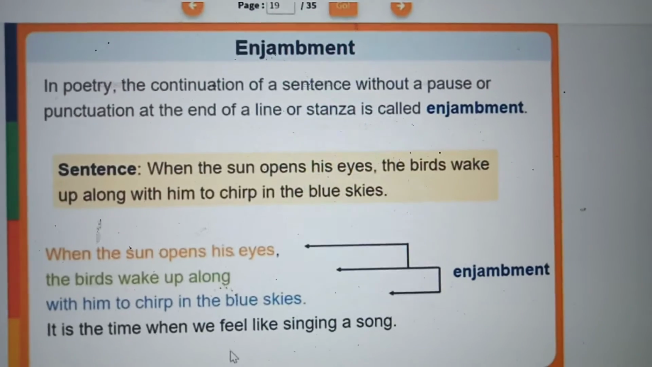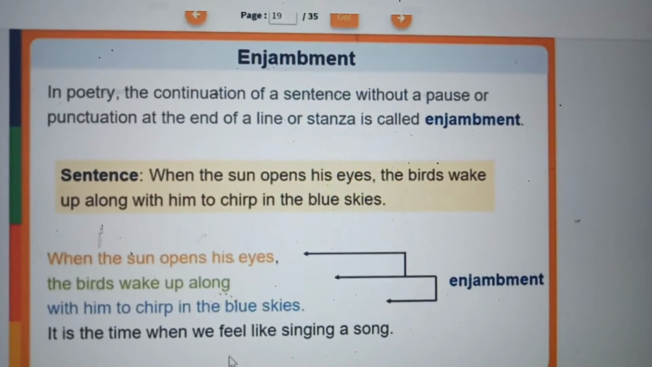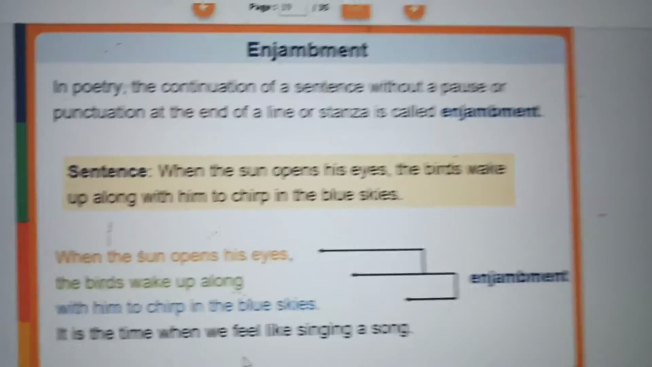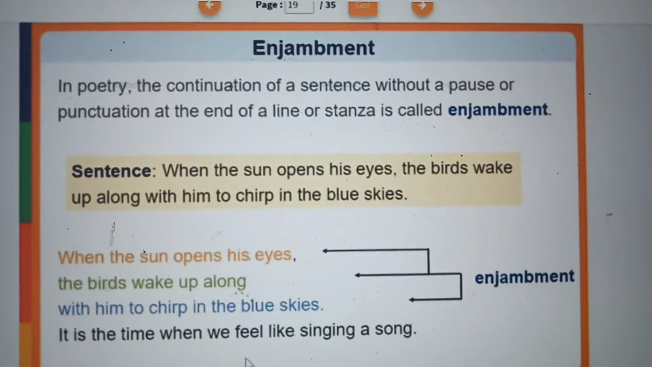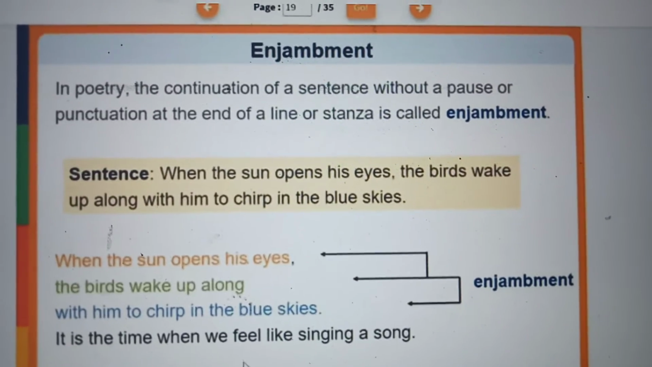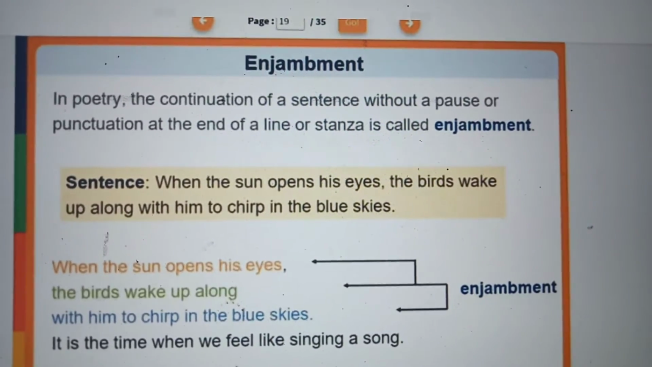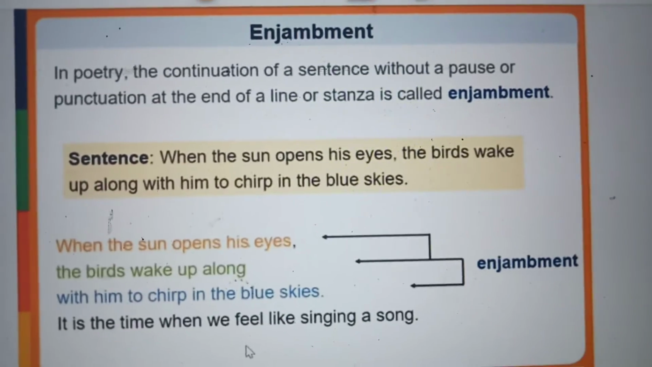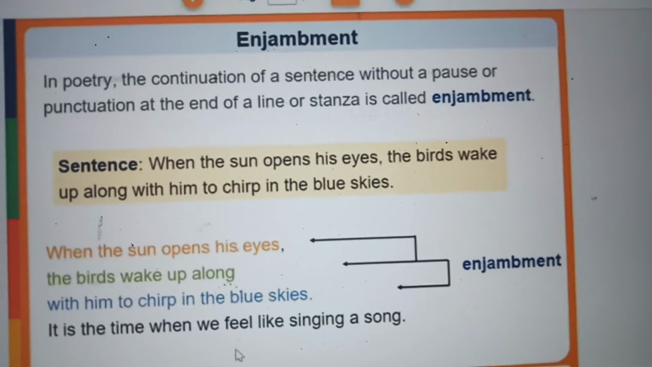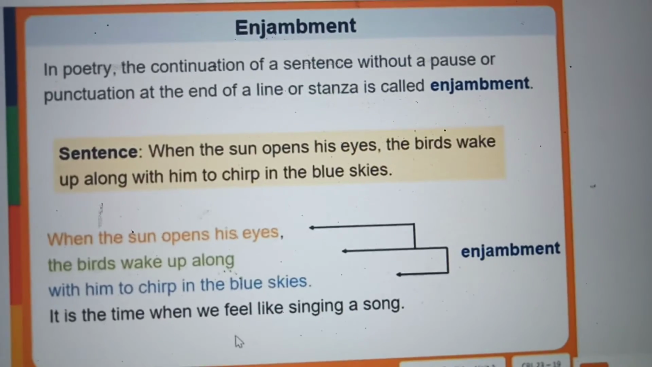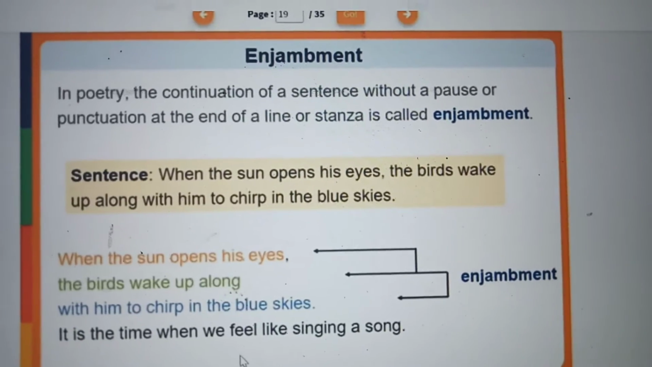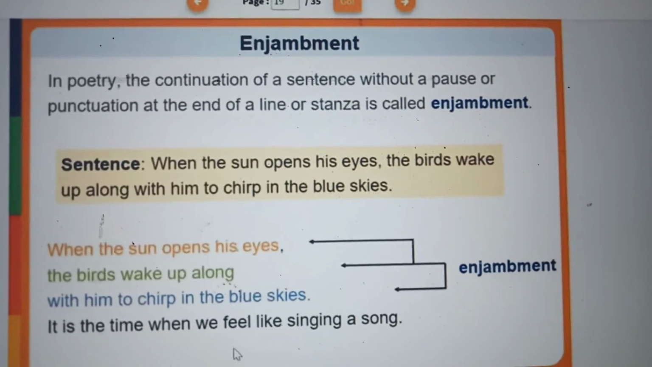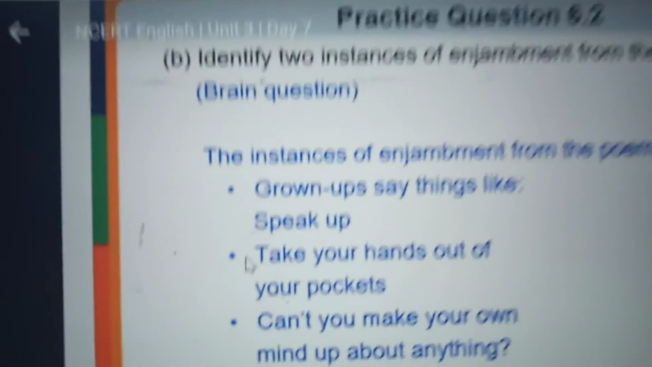So like this, if there is a continuation of the sentence without a pause or punctuation at the end of the line or stanza, it is called enjambment. If it is a sentence, there is nothing like that. When the sun opens his eyes, the birds wake up along with him to chirp in the blue skies. That is a sentence. But in a poem it is changing. The next line gives the continuation, and there is a suspense which is broken there. In that way only we have to write a poem. Then only it will be interesting.